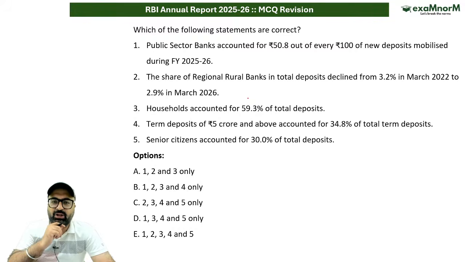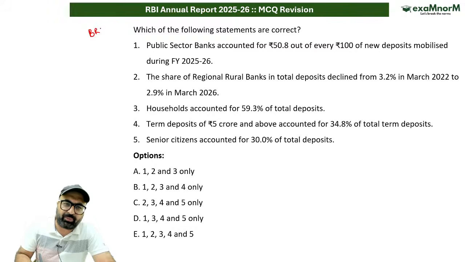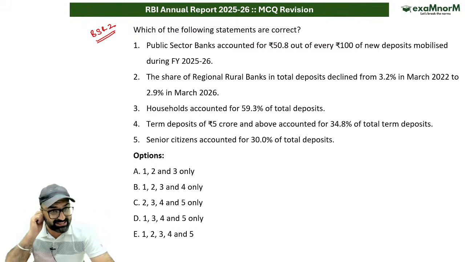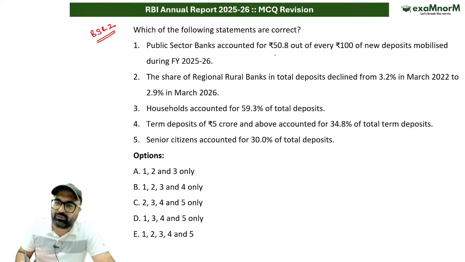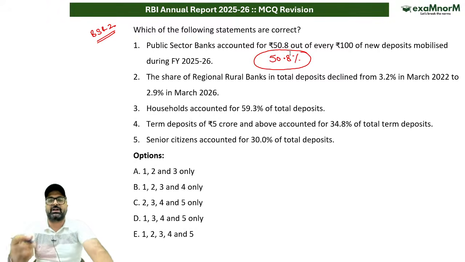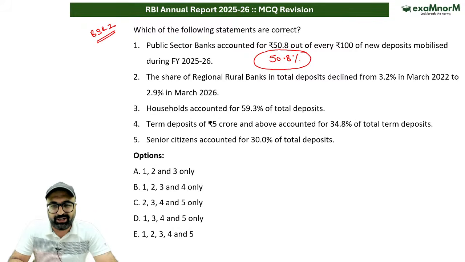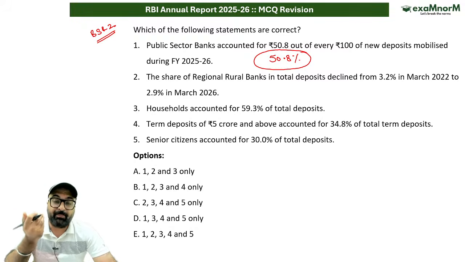The next question is again on the same, that is BSR2, which is based on deposits. As of BSR2 annual report, what does it basically mean? If I talk about this particular announcement, what it basically says is that public sector banks account for 50.8% of the total new deposit mobilized. This is correct. If today 100 rupees are being deposited in your banking sector, out of those 100 rupees, 50.8 rupees goes into the deposits of public sector banks.